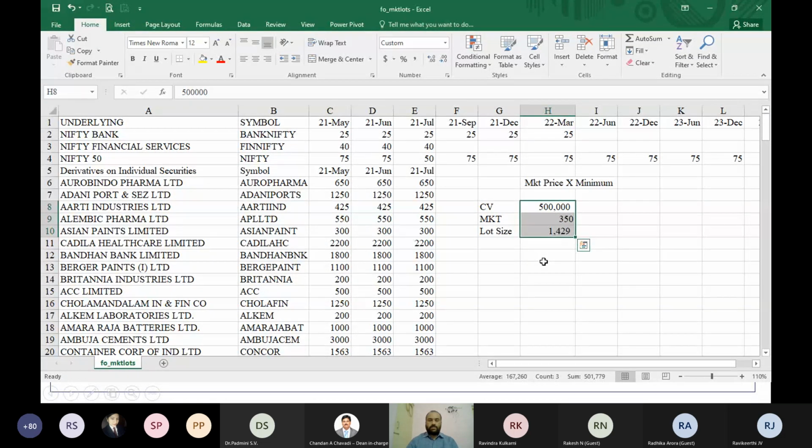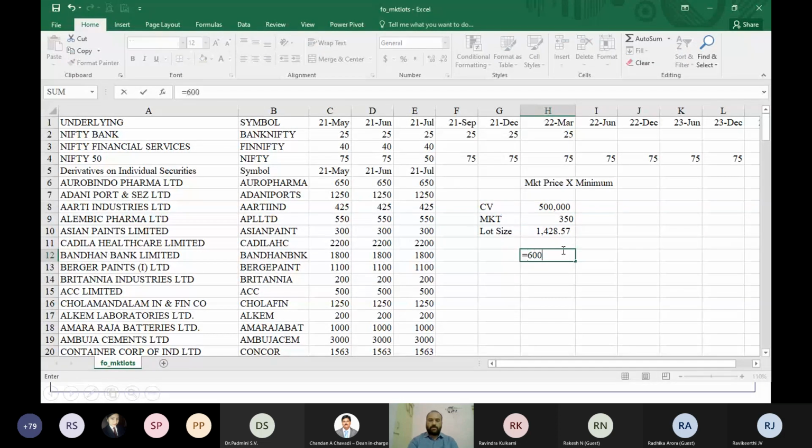Once in 6 months, expert committee will sit, they'll revise. If they find, okay, there'll be too much of changes in terms of your market price, then they're going to change your lot size. For example, the 350 rupees, what it was quoting, if it goes to 600 rupees after some time, obviously, your lot size, what we decided is 1,420.